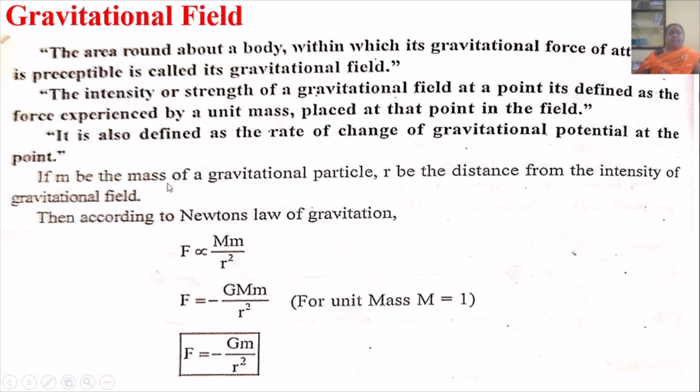If m be the mass of gravitational particle, r be the distance from the intensity of gravitational field, then according to Newton's law of gravitation, F is directly proportional to m into m and inversely proportional to r square. So F equal to minus G m upon r square. For unit mass m equal to 1, we get F equal to minus G m upon r square.